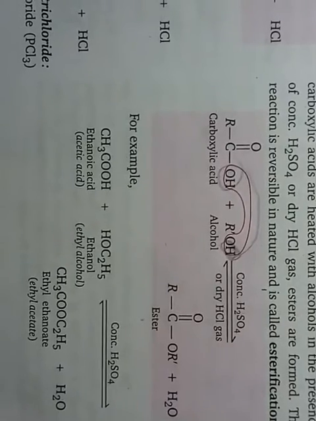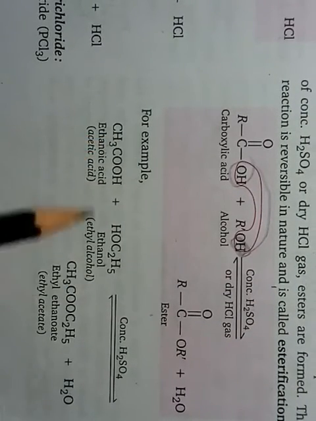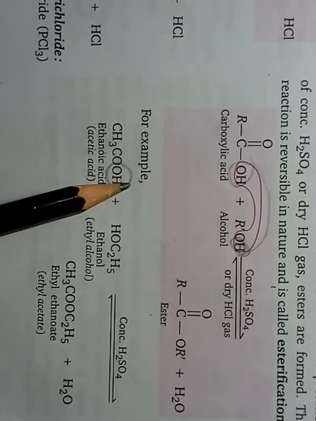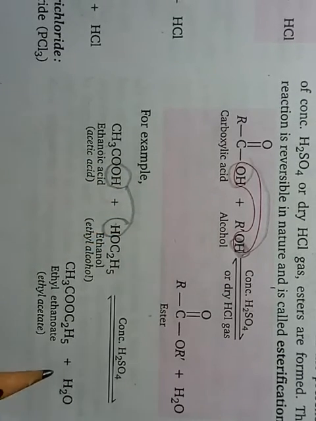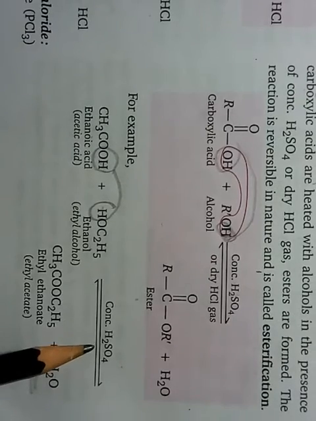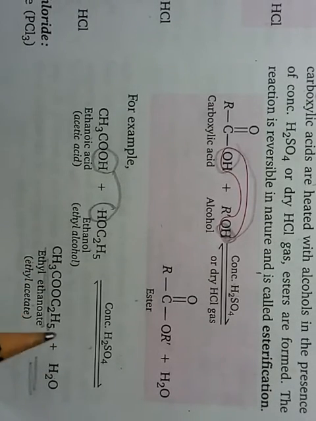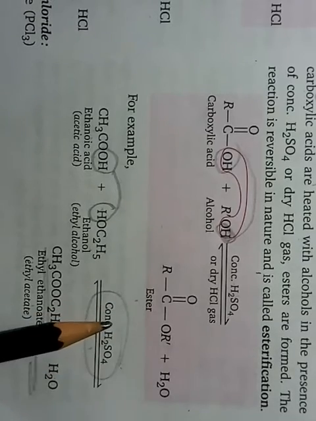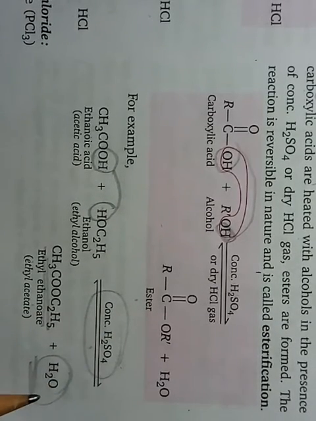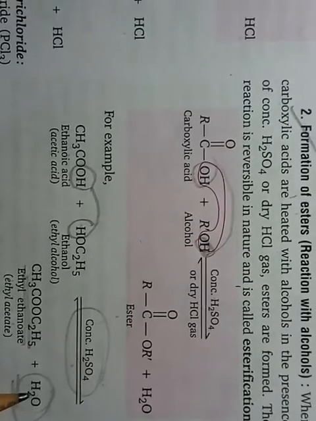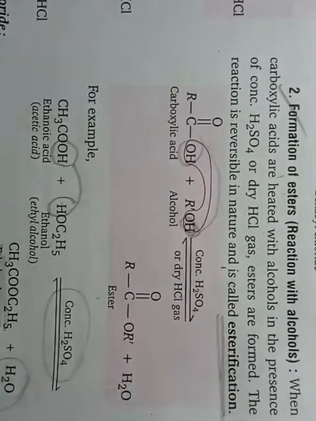For example, acetic acid with ethanol: the OH part of the acid and the H part of the alcohol react together, forming water in the presence of conc. H2SO4, and you get the related ester, which is ethyl ethanoate. In this reaction, the concentrated acid acts as a dehydrating agent, and this ester formation reaction is known as esterification.